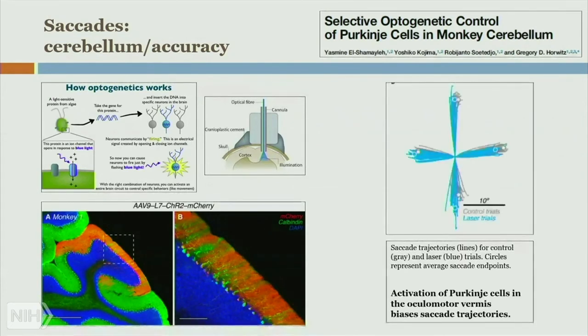When they tested these monkeys on the saccade tasks, they found that they can perturb the movement, which is most clearly seen in the vertical direction. You can see the two circles between the control and the injected monkey. So this is a really cool tool for finally being able to dissect these eye movement pathways.